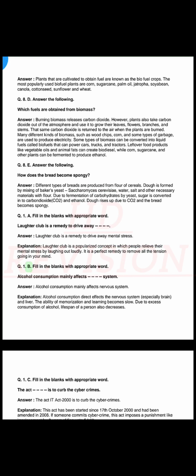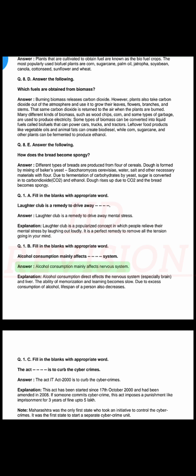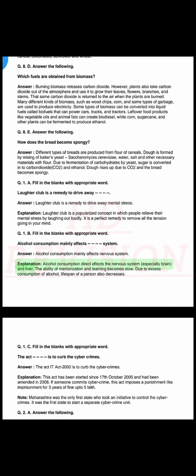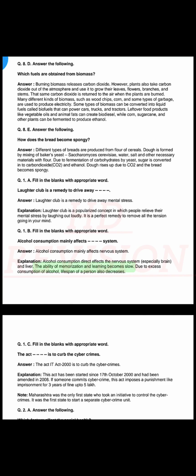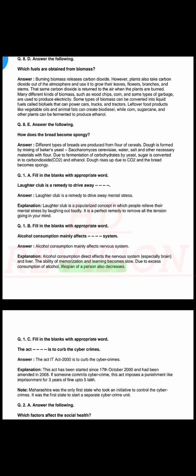Q. 1 B. Fill in the blanks with appropriate word. Alcohol consumption mainly affects system. Answer. Alcohol consumption mainly affects nervous system. Explanation. Alcohol consumption directly affects the nervous system, especially brain and liver. The ability of memorization and learning becomes slow. Due to excess consumption of alcohol, lifespan of a person also decreases.